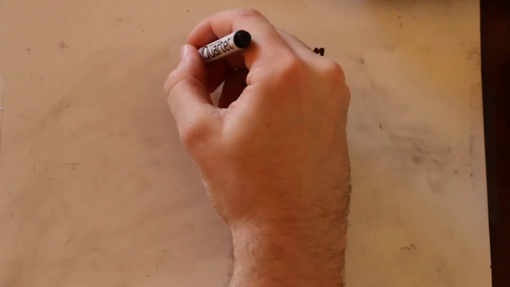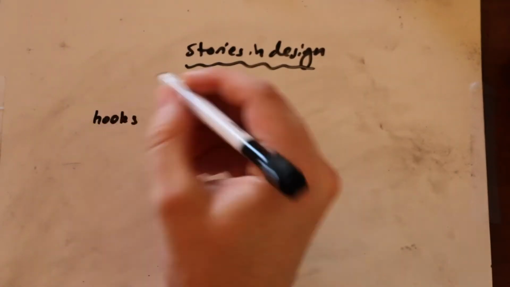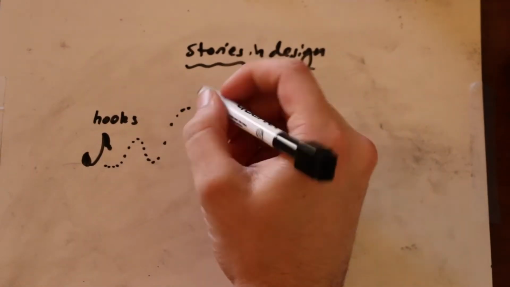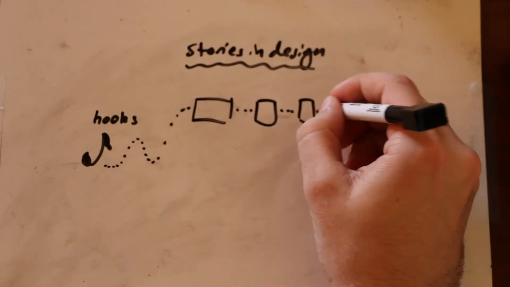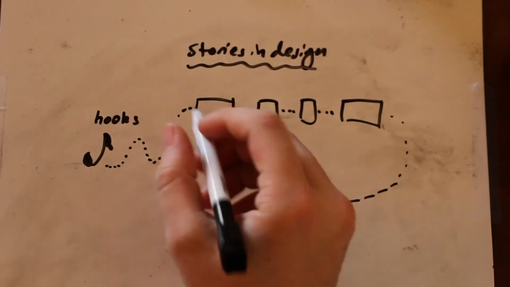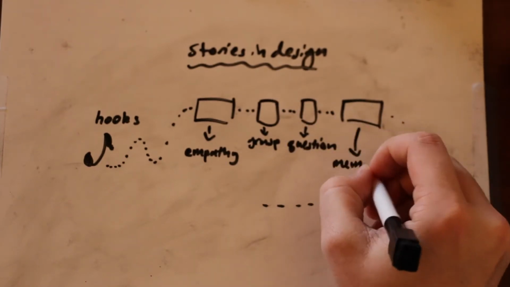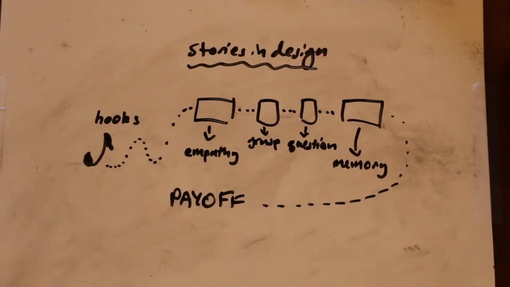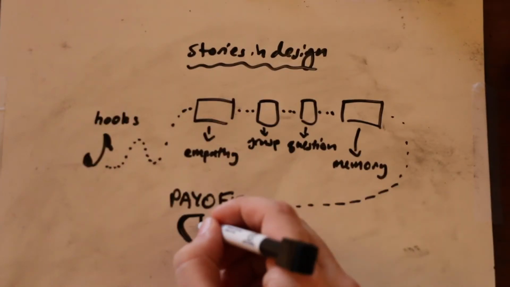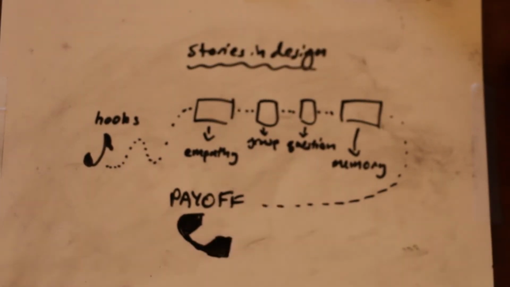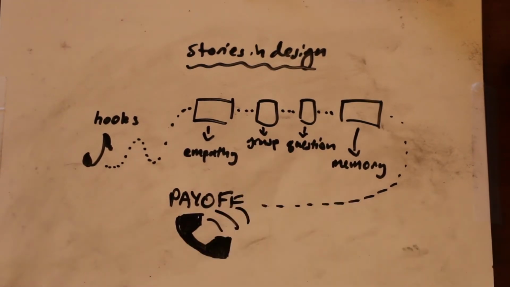In terms of stories and design, we always like to start with a hook. Then we have these 4 different characteristics that all lead to one thing: empathy, a grasping, a question, and then memory. And after we include all those elements, we get a payoff, which is basically a call to action. That's the easiest way to think about it. But really the payoff is, what does the reader actually gain from reading the story?